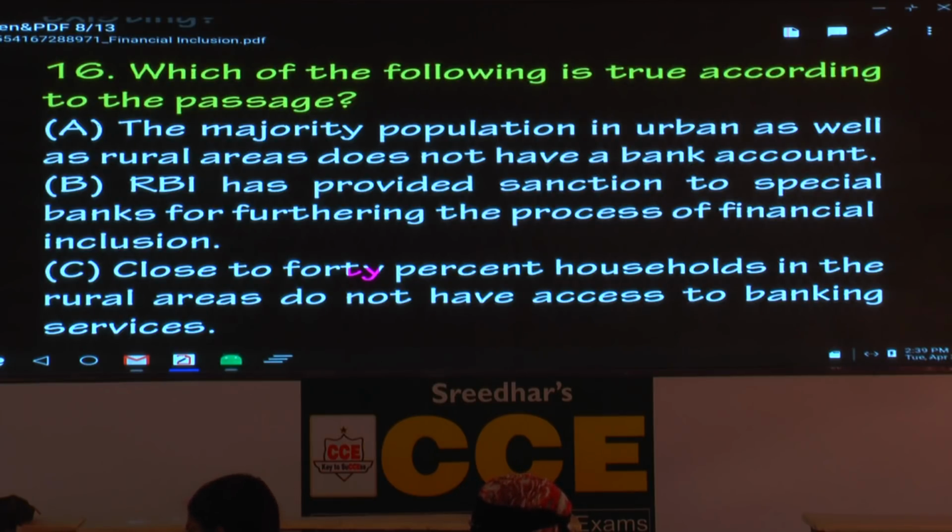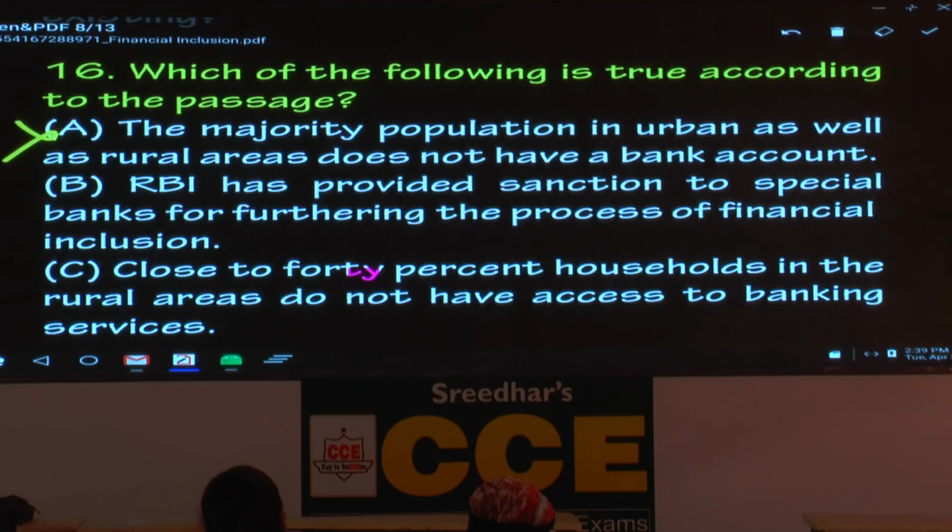I will do it slowly. How does it go? In rural areas, 44% households, and in urban areas, 33% still don't have a bank account. Is that majority or minority? Definitely not majority. So this option says the majority. So is it right or wrong? Mark it wrong.